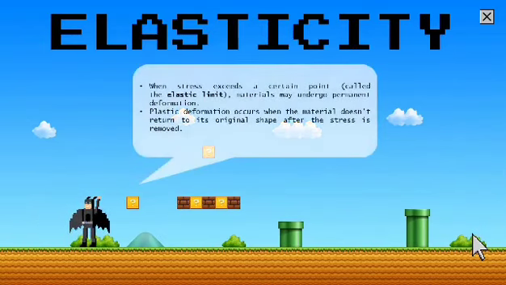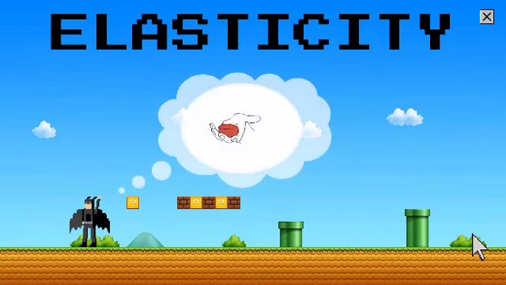Next is inelastic. When stress exceeds a certain point, called the elastic limit, materials may undergo permanent deformation. Plastic deformation occurs when the material doesn't return to its original shape after the stress is removed. Here's the example for inelastic. Clay is considered inelastic because it lacks the ability to regain its shape after deformation.